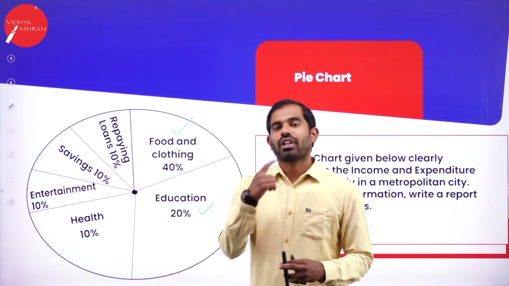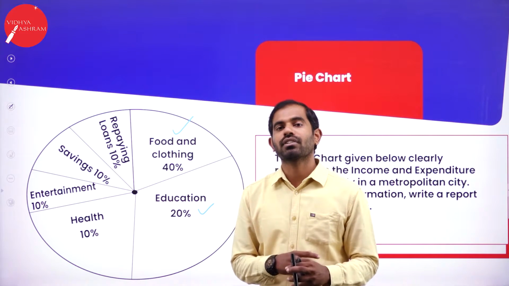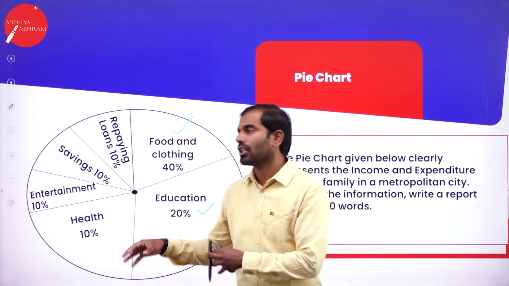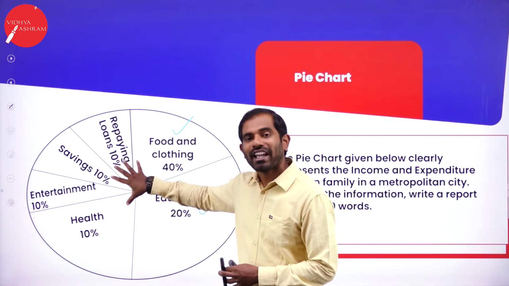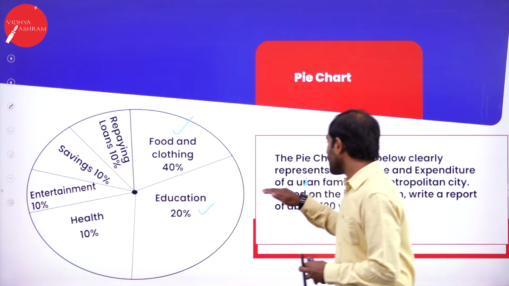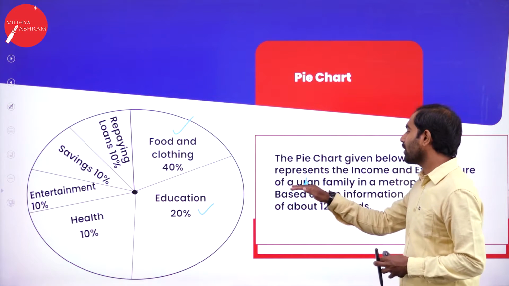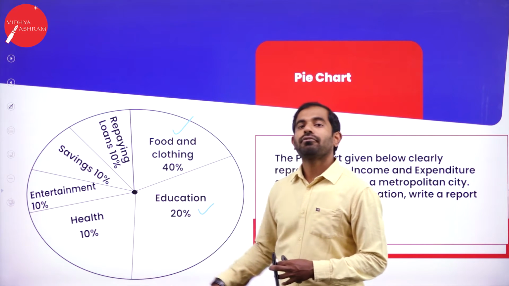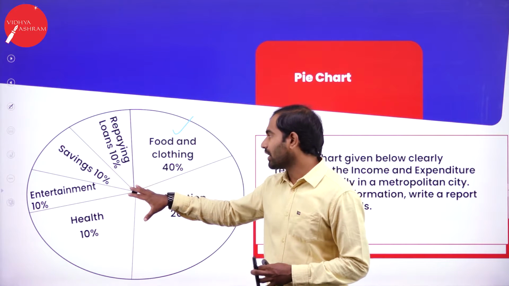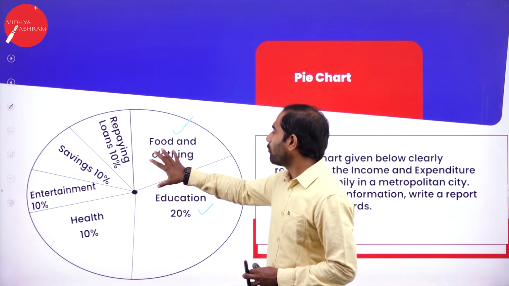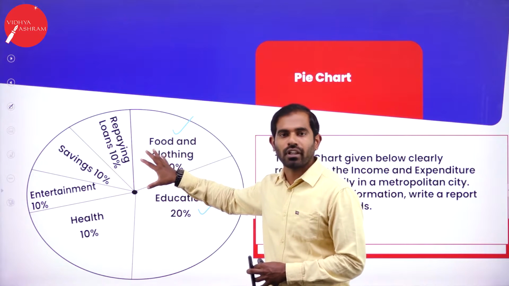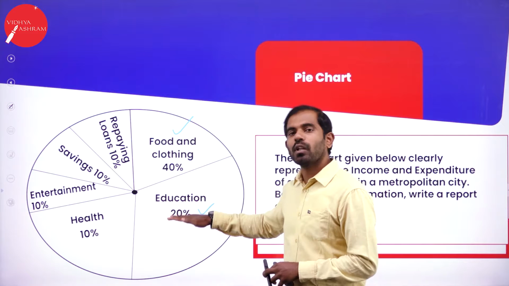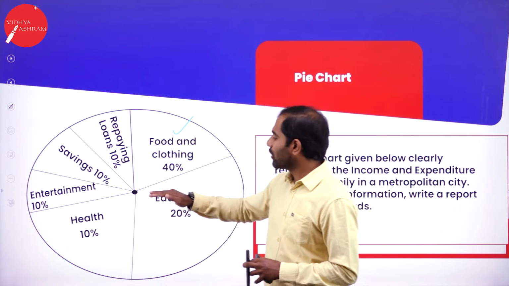There is one more instruction I would like to give for those students who cannot construct or frame meaningful English sentences. You can just look at this pie chart and start writing. Just take these words, income and expenditure of an urban family in metropolitan city. Now you can start writing, the family in urban or metropolitan city spend 40% on food and clothing. One simple sentence is finished. They spend 20% on education, full stop.